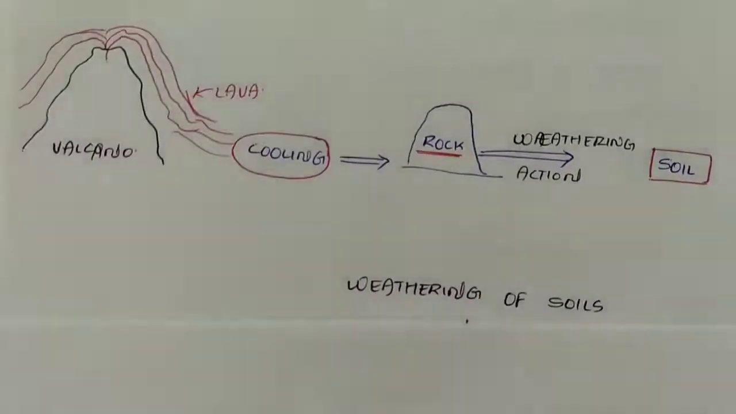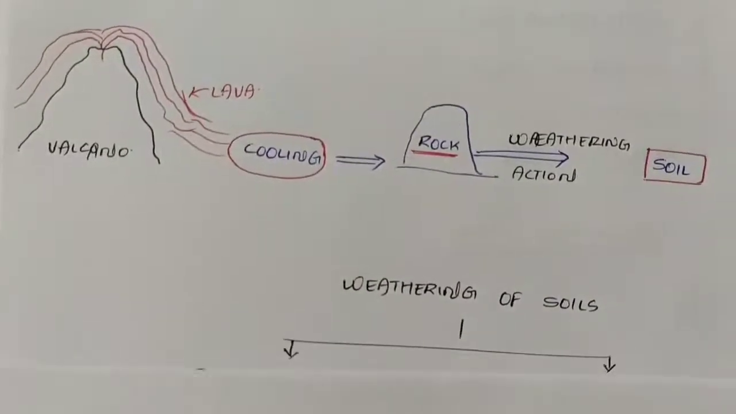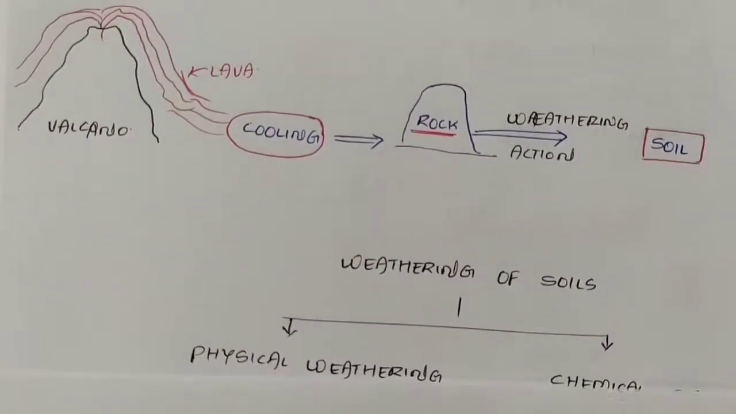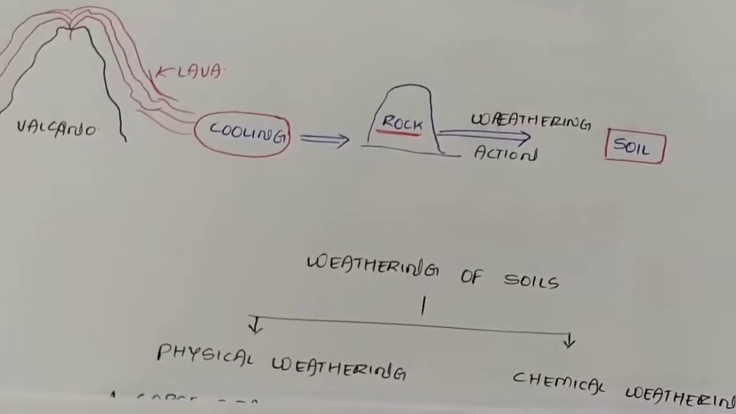And the weathering action of the soils can be of two types. One is physical weathering and the second one is chemical weathering. Physical weathering means due to the action of the physical forces, the soil is formed from the rock. So what are the different physical forces?